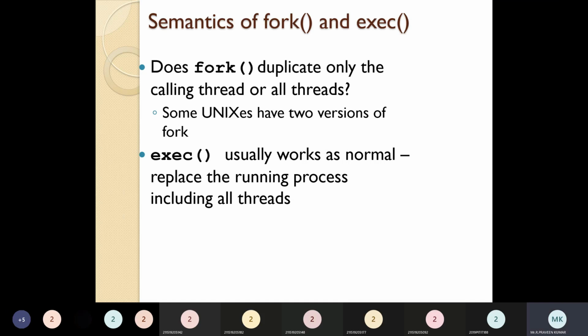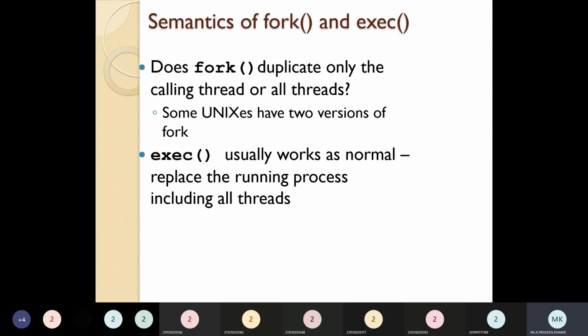So we all know the fork call duplicates only the calling thread, or sometimes all threads. Because of that, it may create some issues, since that duplication is not necessarily needed. If you are creating duplicate threads, it may create some problems. So that is the one thing.